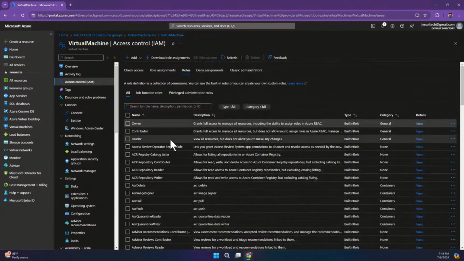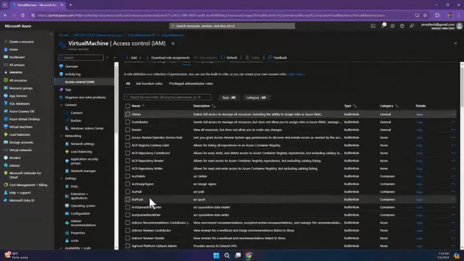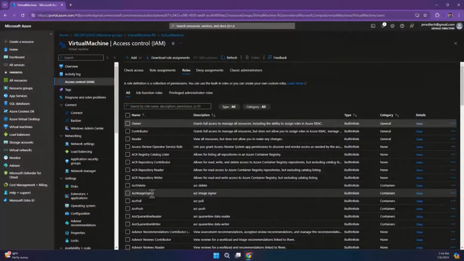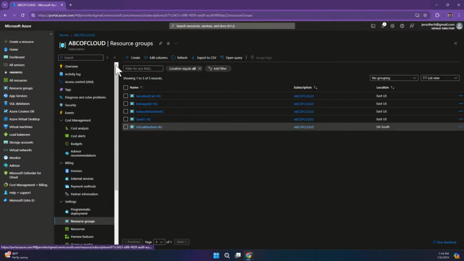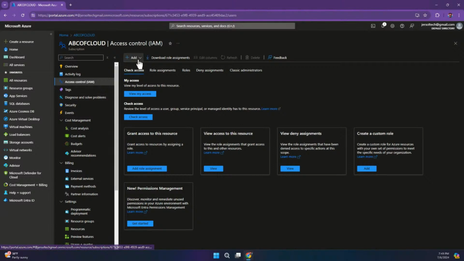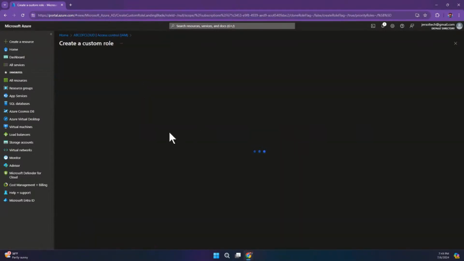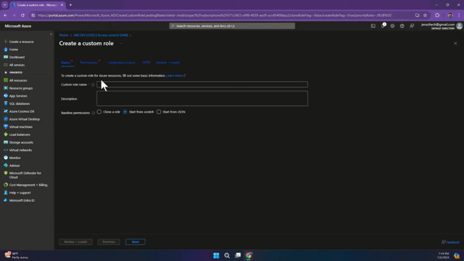So why I'm showing you this is sometimes I could probably want to assign the virtual machine contributor to a user, but then there are some permissions there I don't really want the user to have access to. I can then create a custom role. So if we come back, let me just come back to overview, and I click here. Once you see this, you'll see add custom roles. So what this actually does for us is, once I click on the custom roles, I can actually create a custom role.